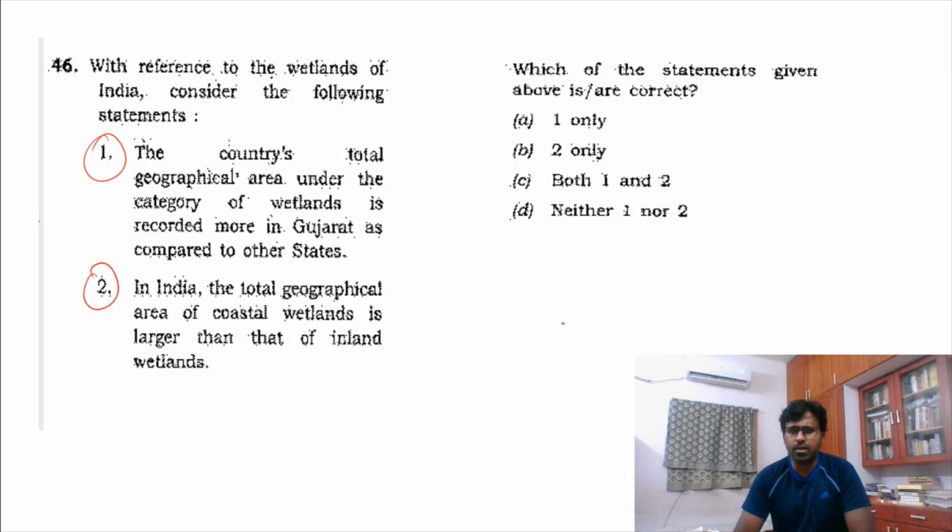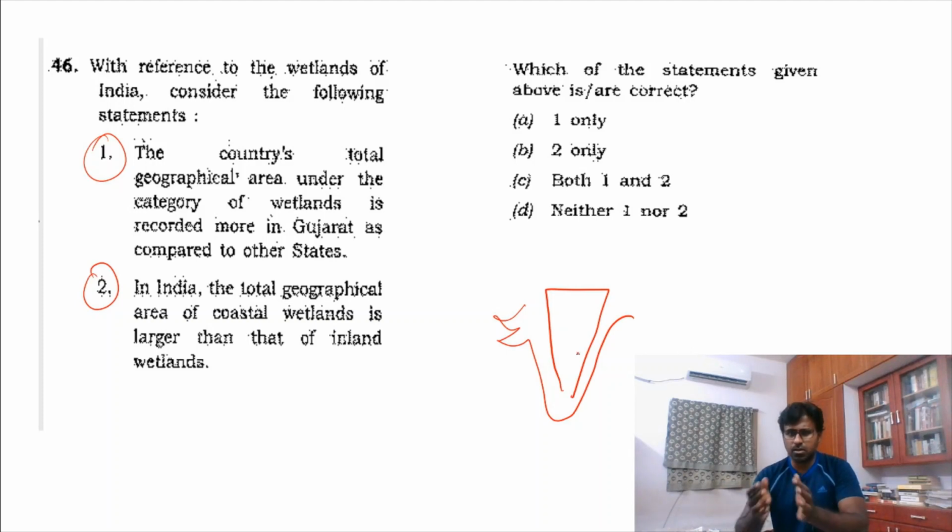Whether wetland area is more in the interior region or the coastal region, and the wetland area is more in Gujarat. So if you happen to see logically, the internal area has the most wetland. So the region is large, and the coastal area is logically not so big an area. But this is a tough question. The answer for this is that one is true, because this area is large, but this is a contradictory statement. This is a tough question, I am not using this.